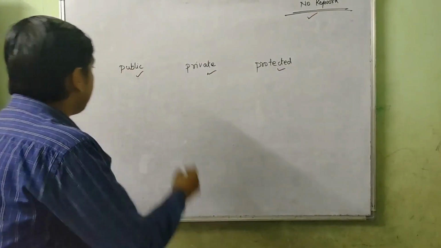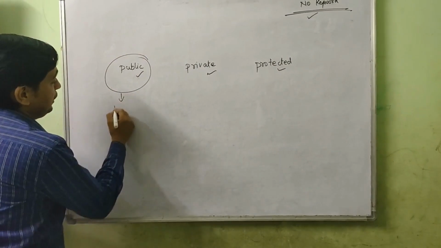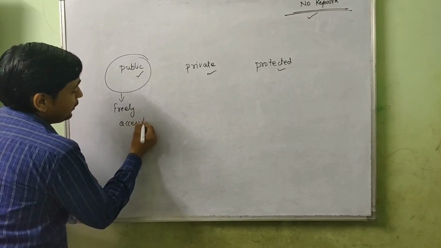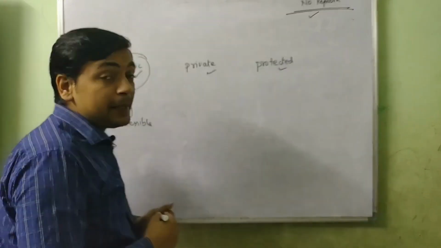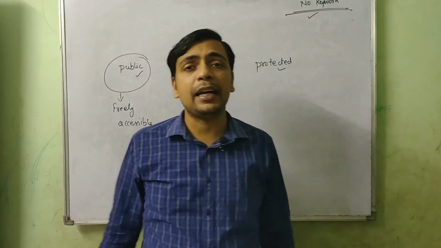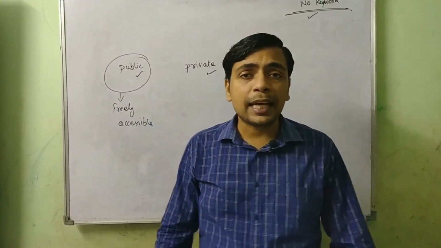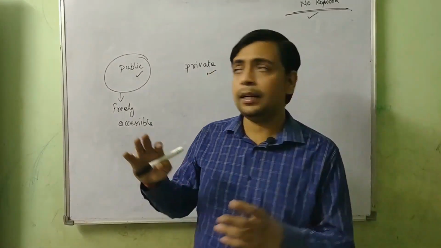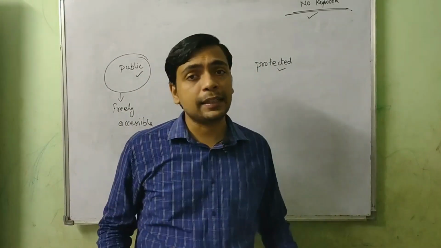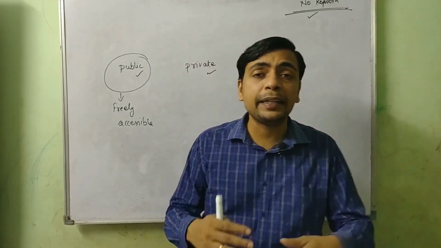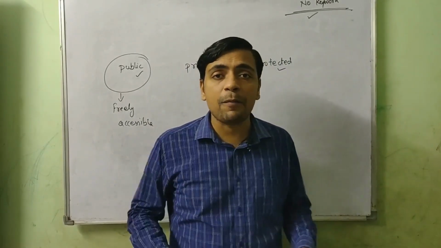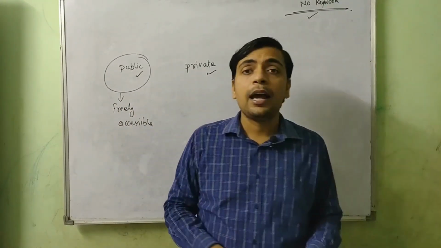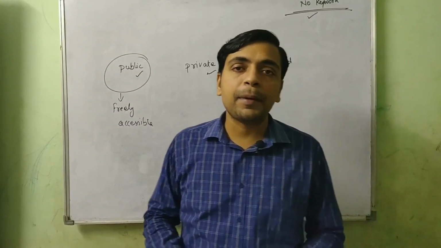Okay, so let's talk about public. Public is freely accessible. Freely accessible means anything which is declared as public can be accessed anywhere inside our program, outside the class. Inside our program means inside the class. So we can use a public member anywhere inside the class. We can create an object of the class, and with the help of the object we can access public members. So we can access public members outside the class, and we can even access a public member outside the scope of a package.